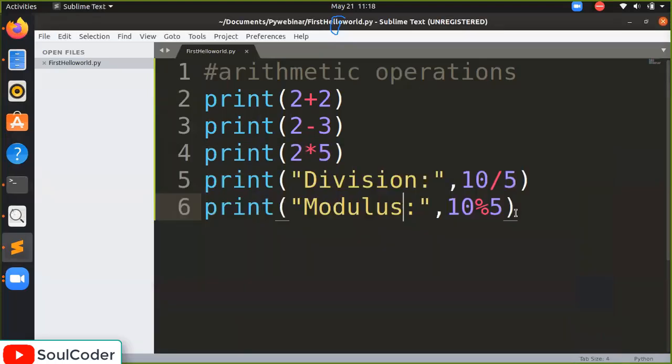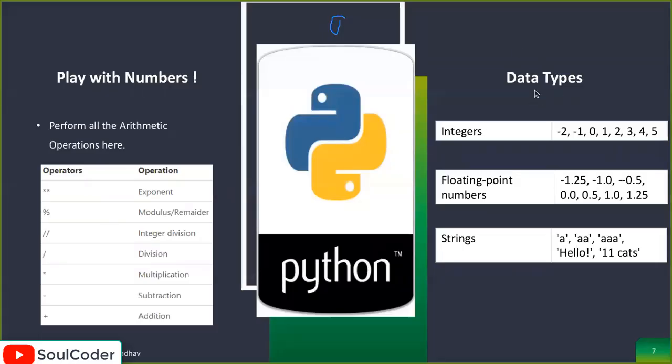So this was the arithmetic operations we can do with Python, and with the help of this we will make a calculator today in this session. But before that, we have to understand other necessary things we require to make a calculator application. So these are the data types I have written here. So what is it exactly?